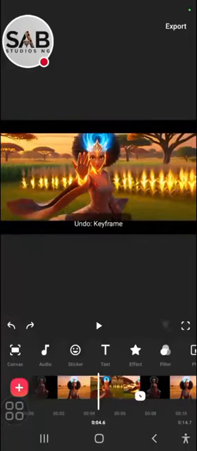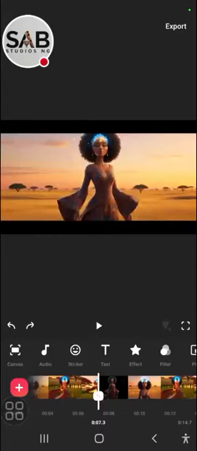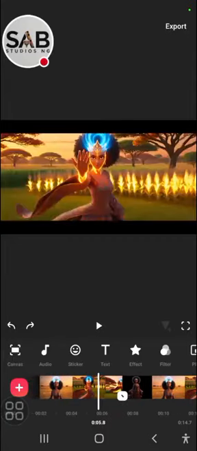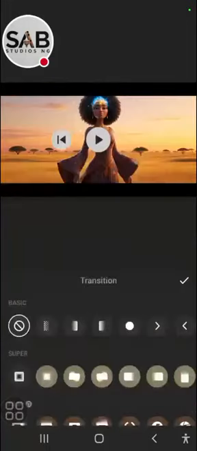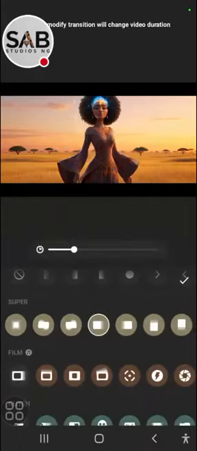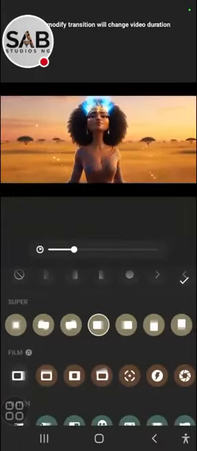Now, if you must add transitions, just the way I explained what the caption should do in your film, it should enhance it. The audience should not even know that there is a transition there. For example, this shows you that there is a transition.